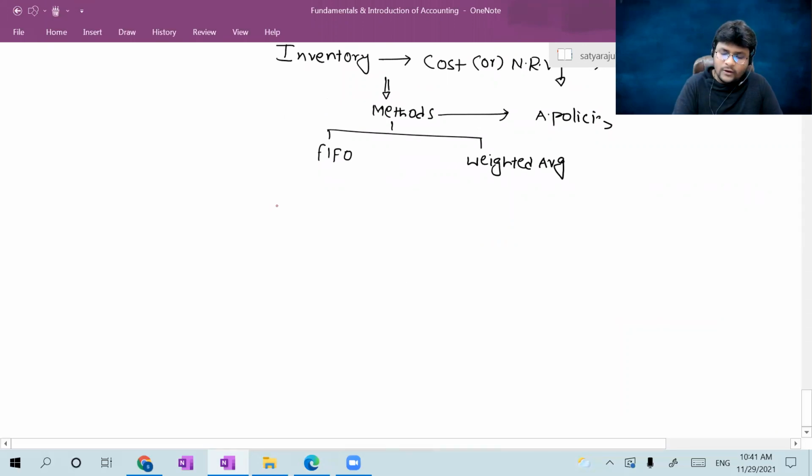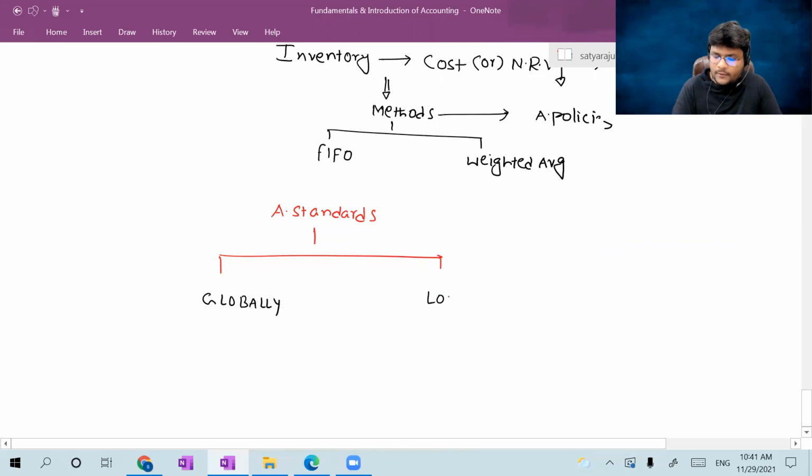Sir, coming to accounting standards, these are quite different when compared globally and locally. So globally and locally. Sir, globally means what about international practices?